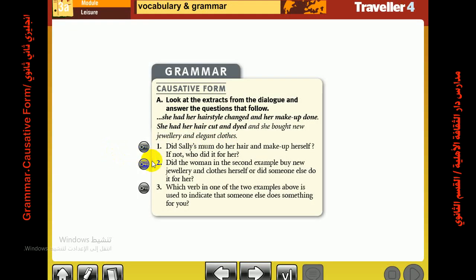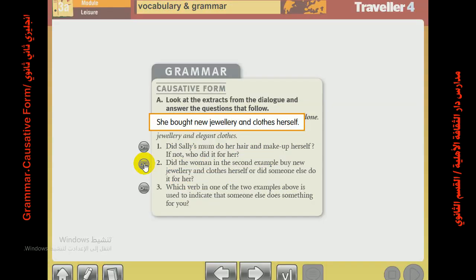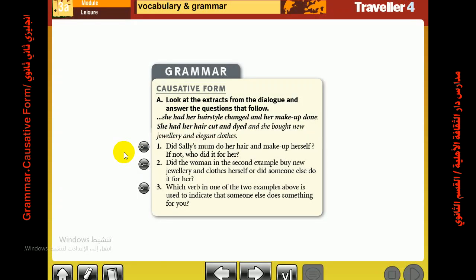Now let's move to the second question. Did the woman in the second example buy new jewelry and clothes herself, or did someone else do it for her? We have said before that she is the doer of the action. No one else did the service for her. So the answer is she bought new jewelry and clothes herself. No one helped her.